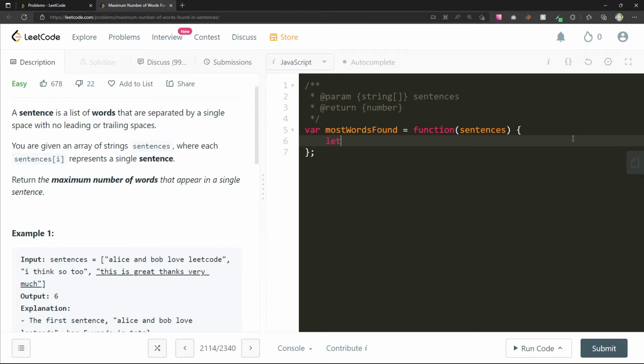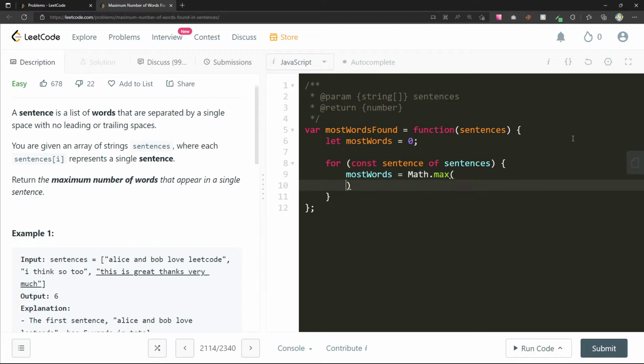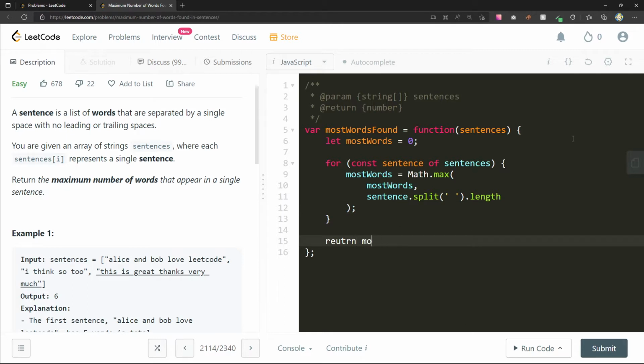So let's say let mostWords equal 0, for const sentence of sentences, mostWords equals Math.max of mostWords or sentence.split on the space, dot length. Return mostWords.